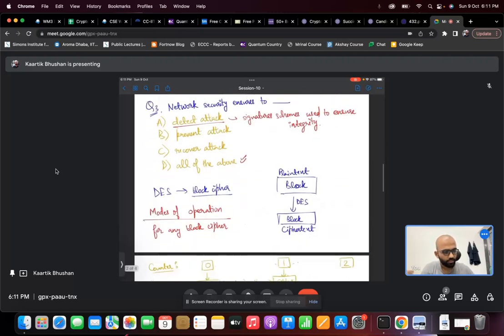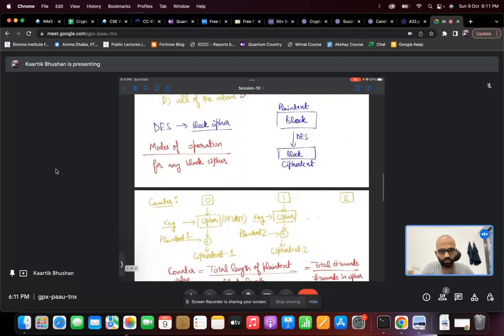So there was a question in the session about modes of operation. One important thing to note with modes of operation is that they can be applied to any block cipher, not just to DES. DES is one example of a block cipher. But if we are given an arbitrary block cipher, even with that we can apply these modes of operation, right? So with any block cipher, a mode of operation can be applied.